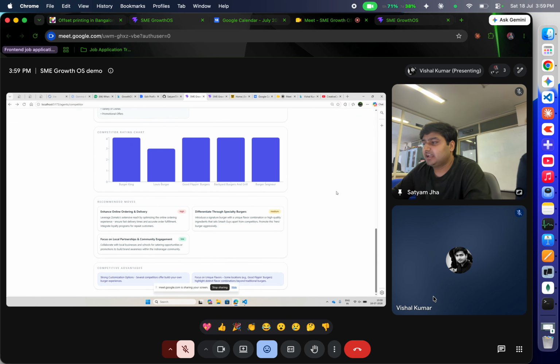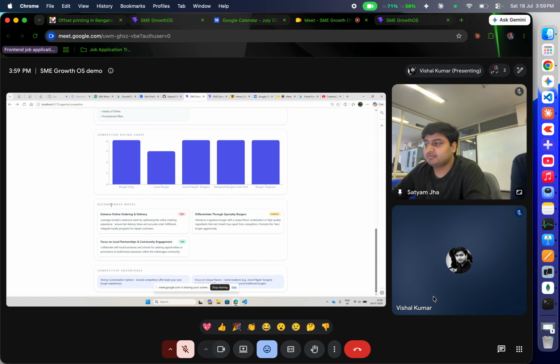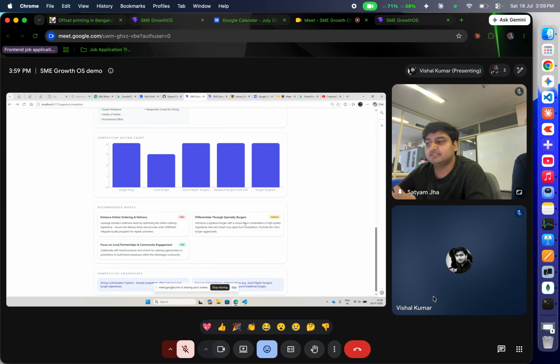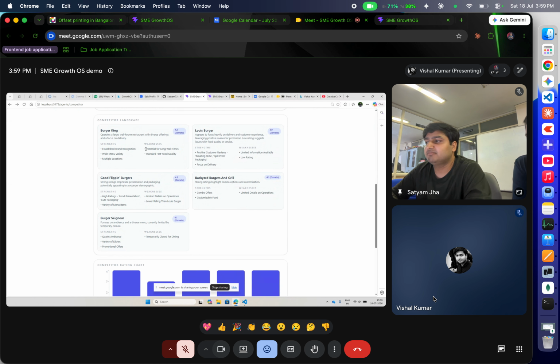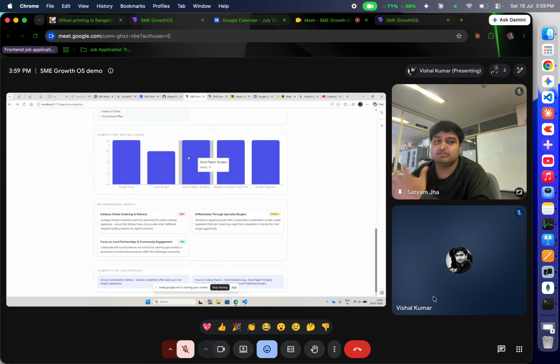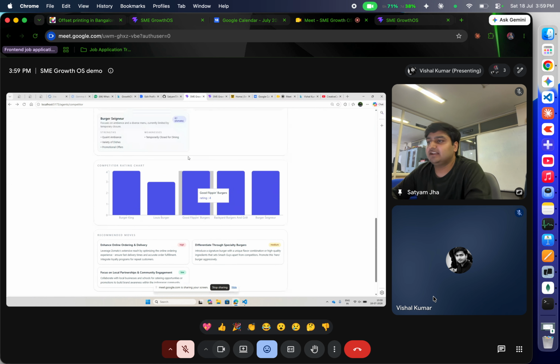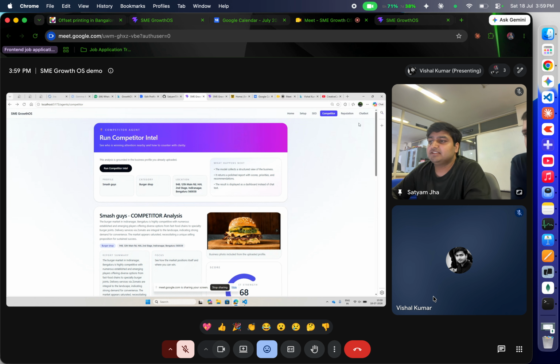After that, we have these recommended moves: what the restaurant has to do to win the competition. It says that the specialty of burger is to use high quality ingredients, which will set the restaurant apart from the competition and promote them. This is coming, I believe, from the weakness of Burger King. And then we have this chatbot feature.